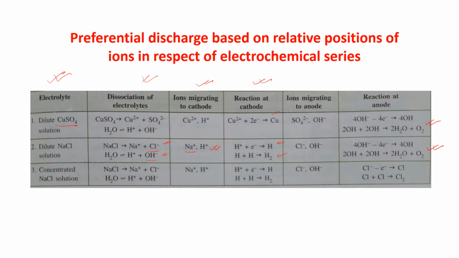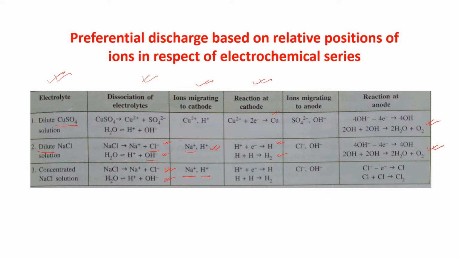The third one is concentrated NaCl solution. The second one was dilute NaCl solution. Now I am taking concentrated NaCl solution. Now see what is happening. NaCl is dissociated into Na plus and Cl minus, and H2O into H plus and OH minus. So the cations are Na plus and H plus. Both of these two will go towards the cathode.